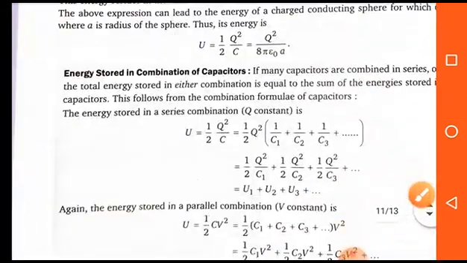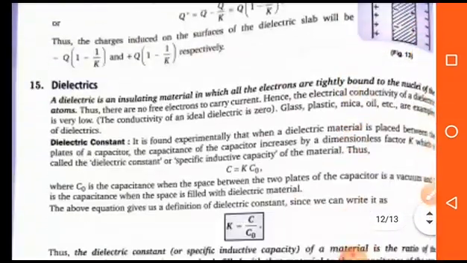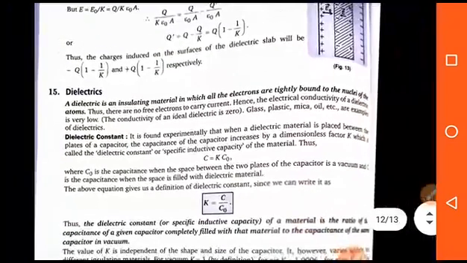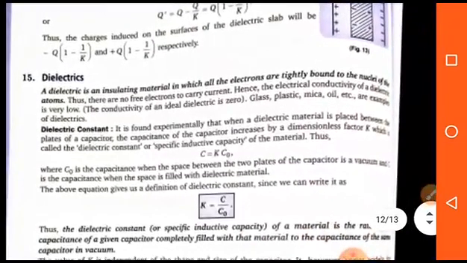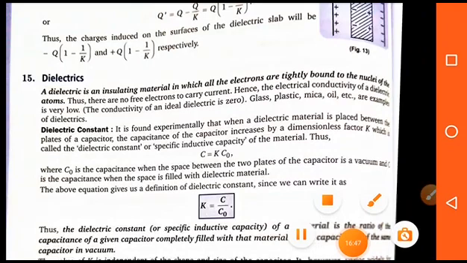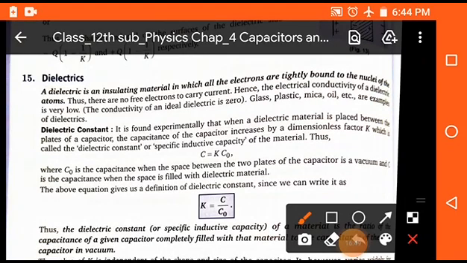Now, dielectrics. What are dielectrics? A dielectric is an insulating material in which all the electrons are tightly bonded to the nuclei of the atoms. They are called dielectrics. And what is dielectric constant?